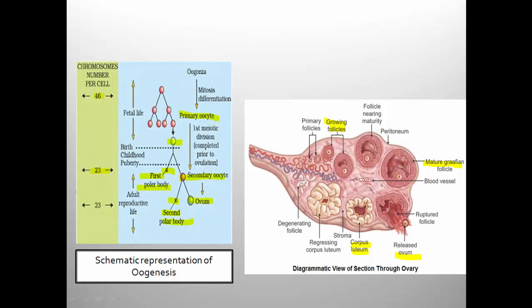When the development is completed, the mature follicle is called Graafian follicle, and from this one egg is released at the secondary oocyte stage. So when ovulation is completed, remember the egg which is released from the Graafian follicle is in the secondary oocyte stage. So these are the things that I wanted to explain with respect to oogenesis.